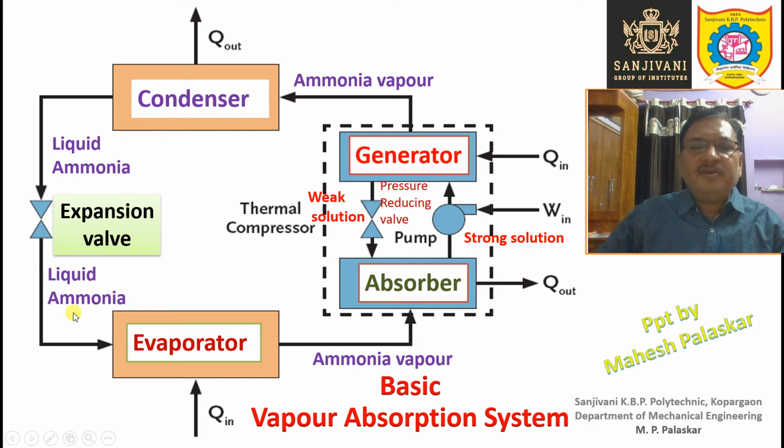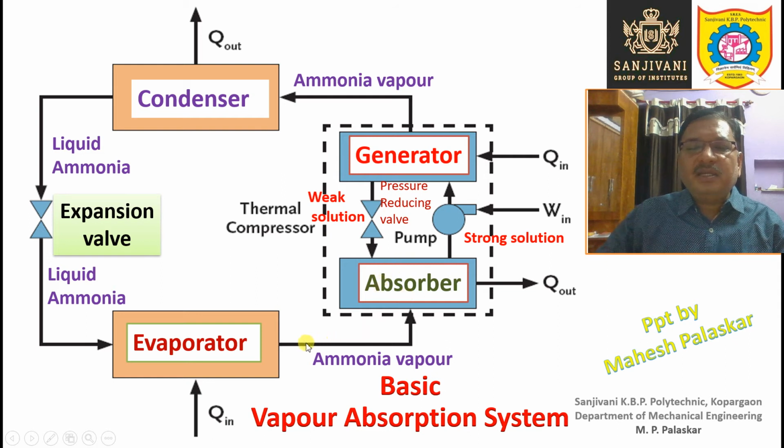So this part we know, but these four components, absorber, pump, generator, and this particular pressure reducing valve, how they work and how they replace the compressor, that we have to see, right? Now come to this absorber.